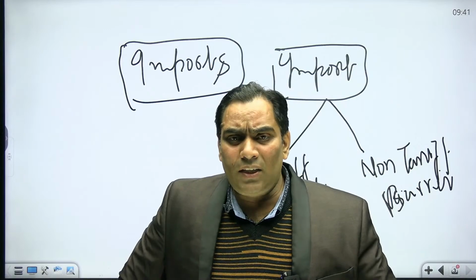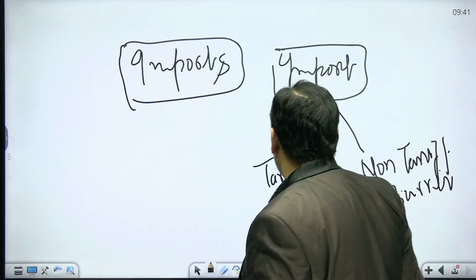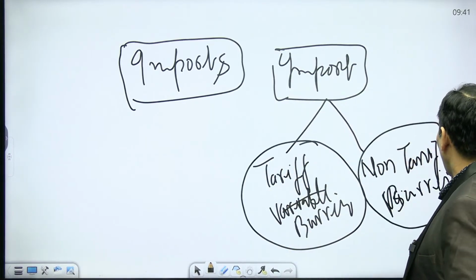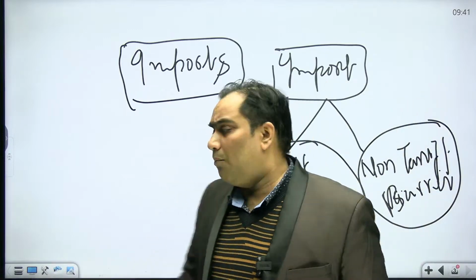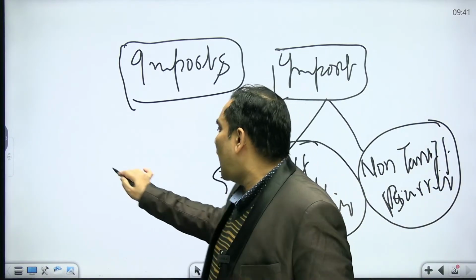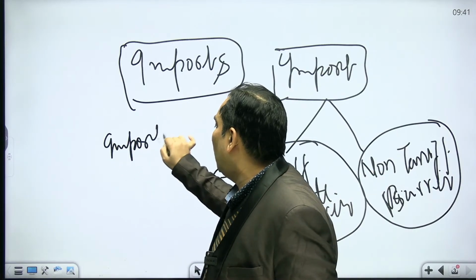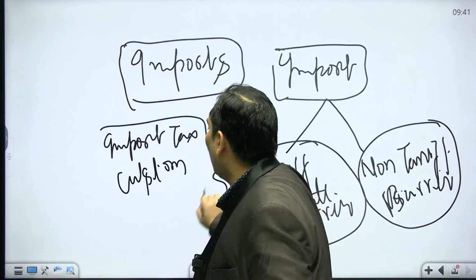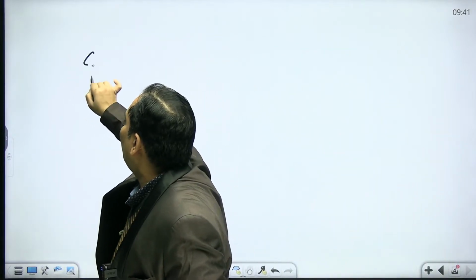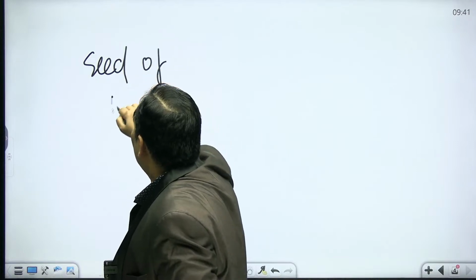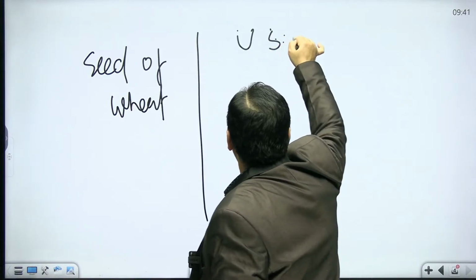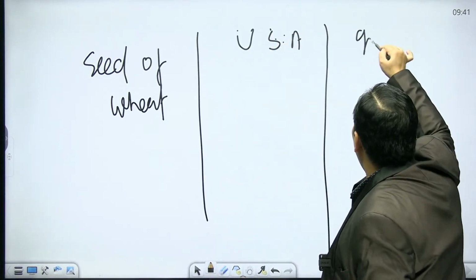Okay, so equal access can be denied by restricting the import, and import can be restricted in two ways: through levying tariff barriers and through non-tariff barriers. Tariff barriers means we are going to levy import tax in the form of customs duty. So suppose the prices of seed of wheat in USA, we are taking a hypothetical situation, and India.